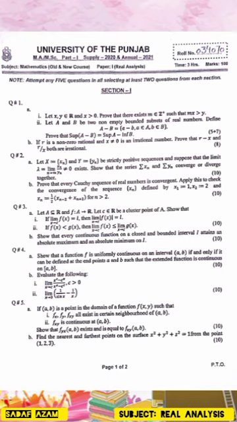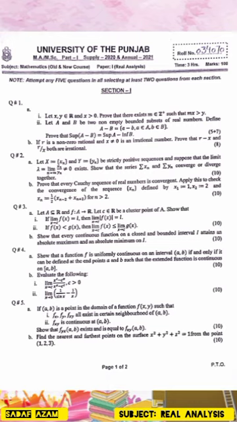B. Prove that every Cauchy sequence of real numbers is convergent. Apply this to check the convergence of the sequence (xn) defined by x1 := 1, x2 := 2 and xn := 1 over 2 times (xn minus 2 plus xn minus 1) for n greater than 2.